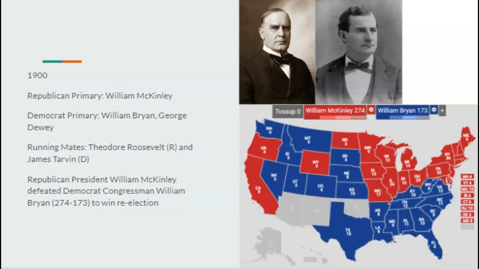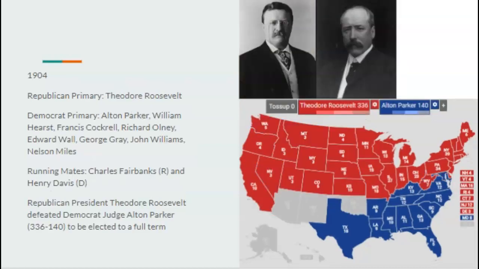Same stuff happens in this term as it did IRL. McKinley is still assassinated, and thus Theodore Roosevelt would become president, and we'd have another repeat of the 1904 election. Alton Parker would get crushed by Theodore Roosevelt 336 to 140, and he would be elected to a full term. And again, there's no change from Roosevelt's time as president in our timeline to here in this timeline.